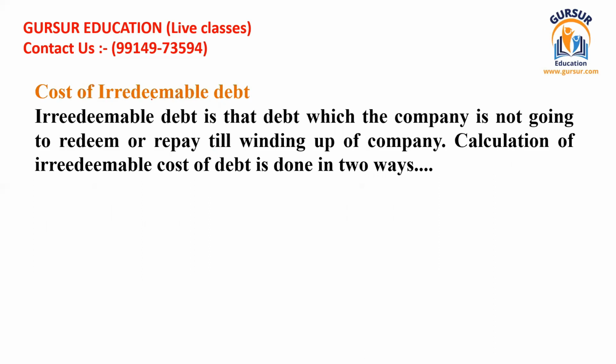We'll study calculation of different sources in the following points. The first, we are going to talk about the cost of debt. Okay, so when we talk about the cost of debt, that means cost of a debenture, and it should be studied into two parts. The first are irredeemable debt or debenture, and the second are redeemable debenture. Irredeemable debentures are those debentures which the company is not obligated to redeem within a specified time frame. But redeemable debentures are those debentures which the company has to redeem after the given period of time.